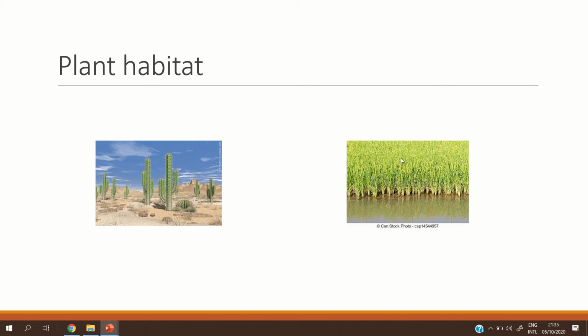But the rice plant cannot live in this habitat. The rice plant has other needs. The rice plant needs a lot of water, so it has another habitat. So plants also have different habitats. Each plant has a habitat, and in this habitat they can get what they need.